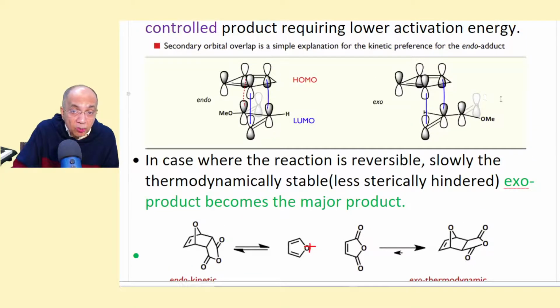But if it remains on the opposite side, then such attraction that happened in the endo position will not happen. So it is not kinetically driven. It is thermodynamically driven, because this is sterically more hindered, but because the activation energy is lowered, the endo is formed faster. Particularly for irreversible reactions, they give the major product endo, not exo, because of the pi interaction of the LUMO of the conjugated dienophile.